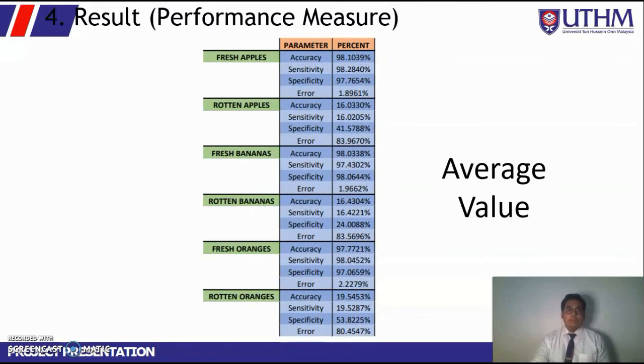We can see the values of accuracy, sensitivity, specificity, and error for the fresh fruits and rotten fruits. The values of accuracy, sensitivity, and specificity are higher in fresh fruits, which are fresh apple, fresh bananas, and fresh orange. But for rotten apples, rotten bananas, and rotten oranges, the values of accuracy, sensitivity, and specificity are lower than the fresh fruits. But for the error, the fresh fruits are lower than the rotten fruits.